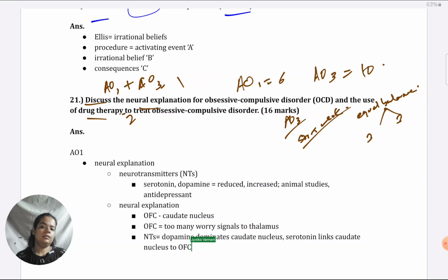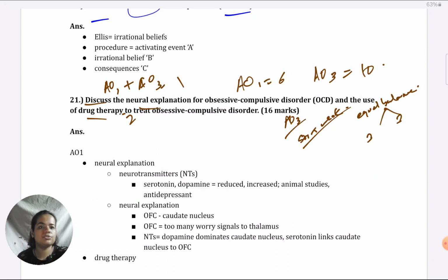So again, no doubt these brain regions are impaired, but the impairment in the execution is seen with the help of the same neurotransmitters. So neurotransmitters predominantly are playing a big role when it comes to OCD. Now coming to the drug therapy part of it. So this will be my first paragraph covering the first part of what is asked in the question for AO1.